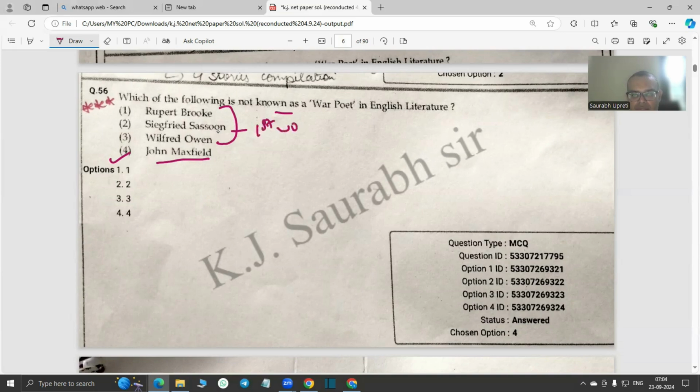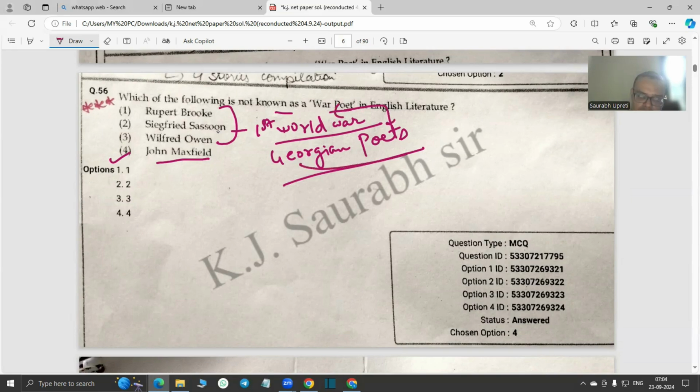We know that it was a very important event which shaped especially the second decade of the 20th century. And during this time, there was also a group which was flourishing at the same time. They were the traditional nature poets. They were called Georgian poets. So when you are reading the war poets, for your comparison, you can also read Georgian poets. Make a note on Georgian poets as well.